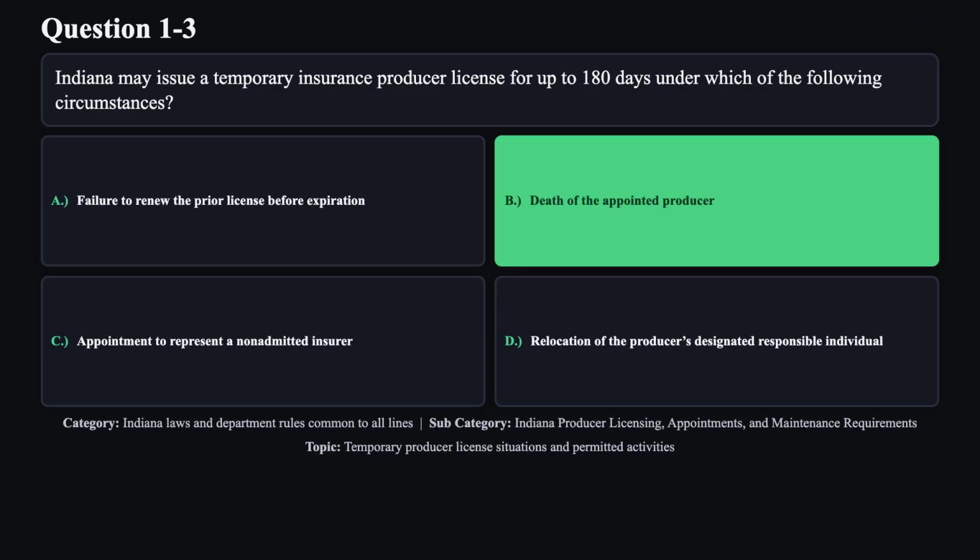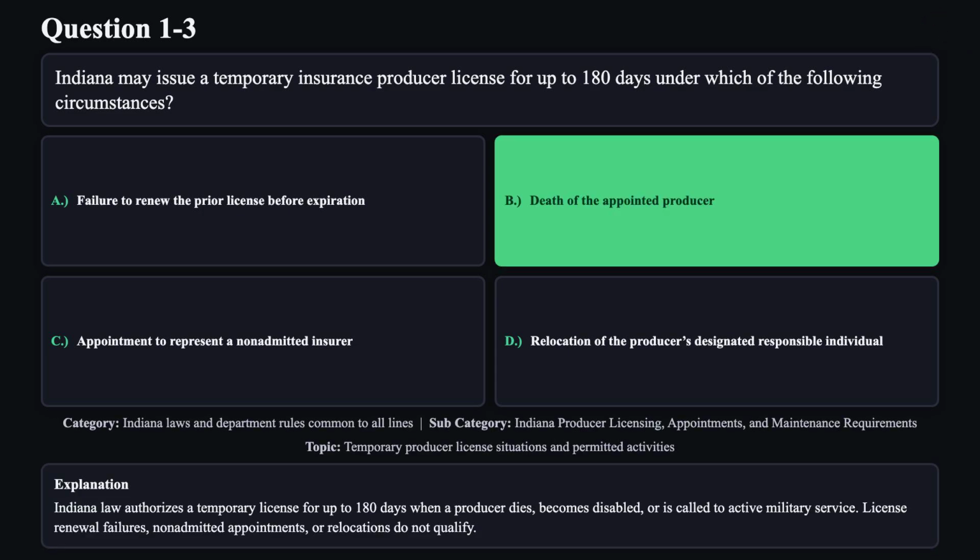The correct answer is B. Indiana law authorizes a temporary license for up to 180 days when a producer dies, becomes disabled, or is called to active military service. License renewal failures, non-admitted appointments, or relocations do not qualify.